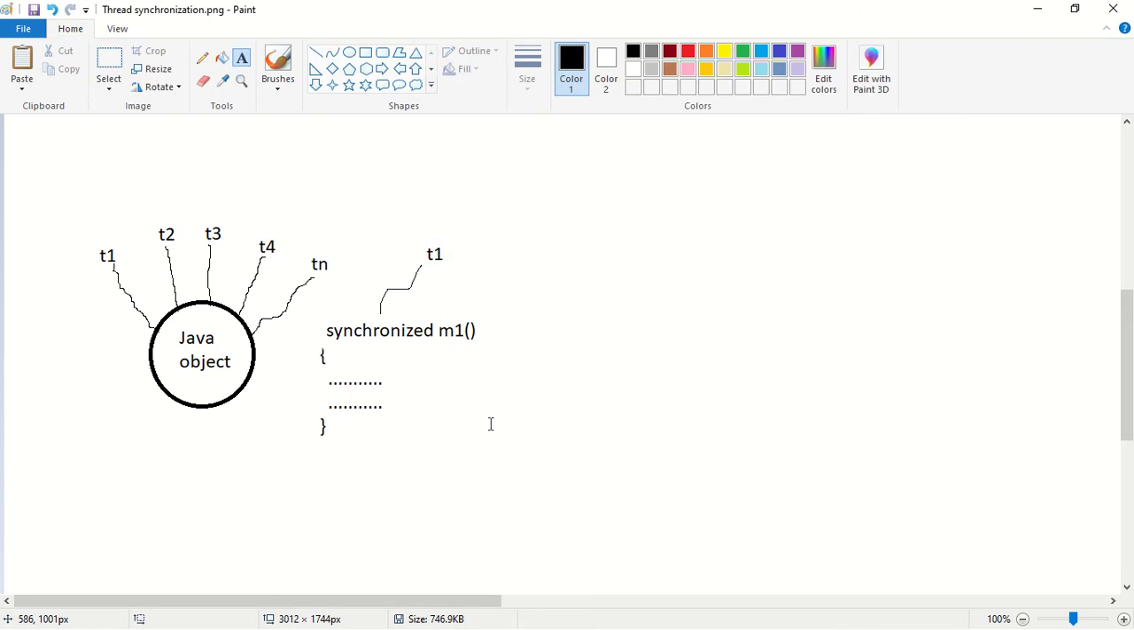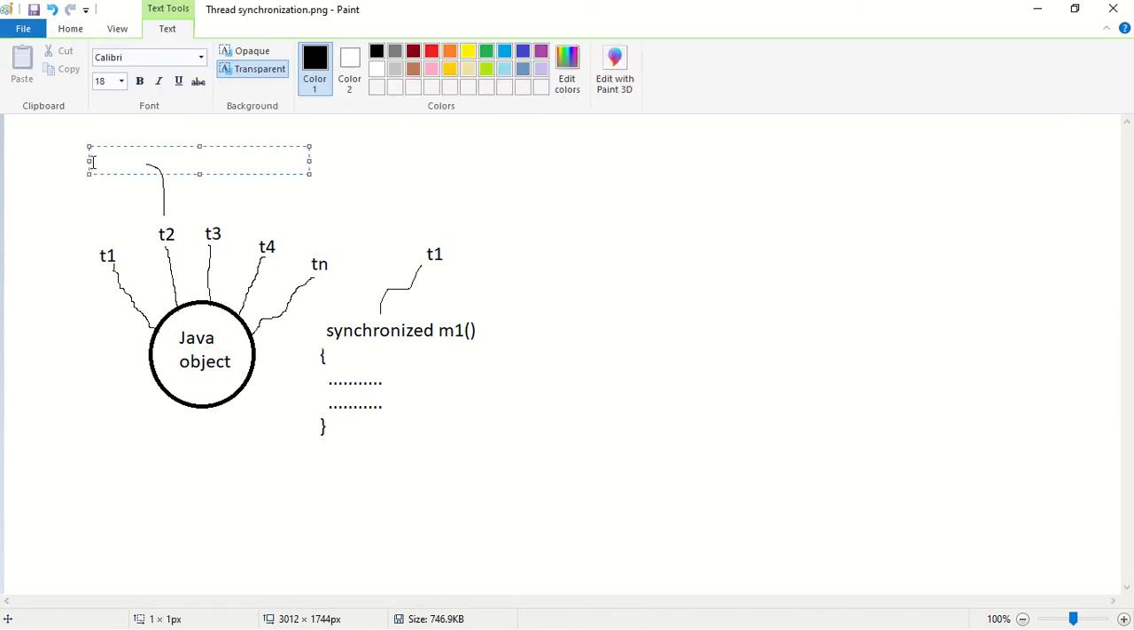Next, after some time T2 came. T2 wants to execute the M1 method. So now who is executing the M1 method? T1. Now can T2 execute this M1 method? No, it can't. Why? Because this M1 method is already being executed by T1. Only after T1 completes its execution can T2 execute. So now what does T2 have to do? T2 has to wait until T1 exits.